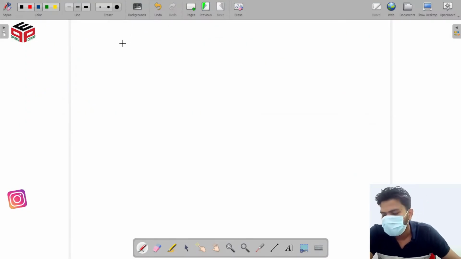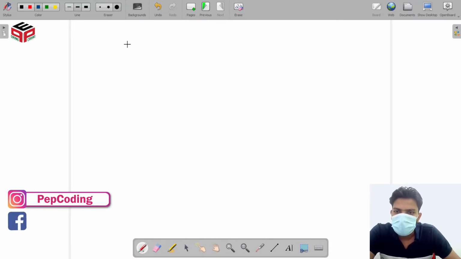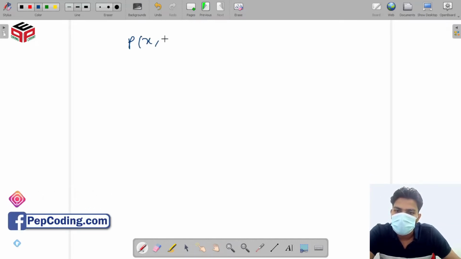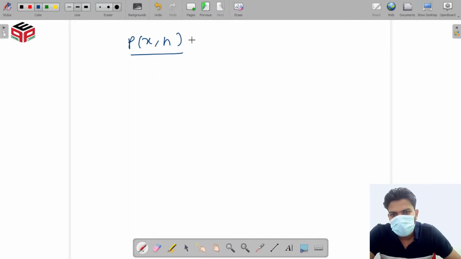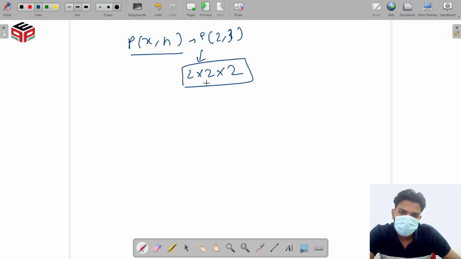So in this question, what we have to calculate? We have to calculate power of x comma n. Like if we have 2, then we have to calculate power of 3. So we have to calculate power of 2 comma 3. So we have to calculate 2 की power 3. So this is our expectation, what we want, and this is our big problem.